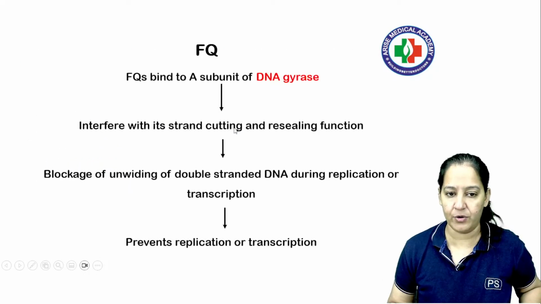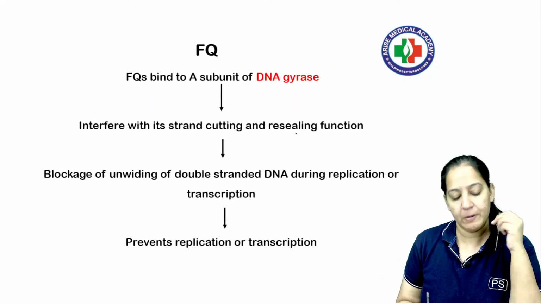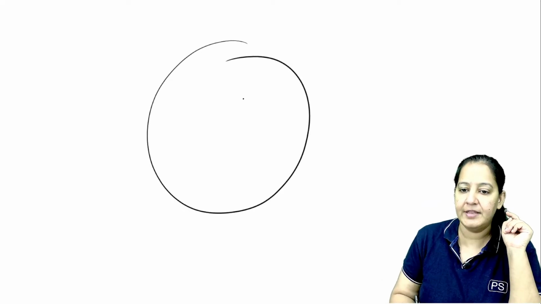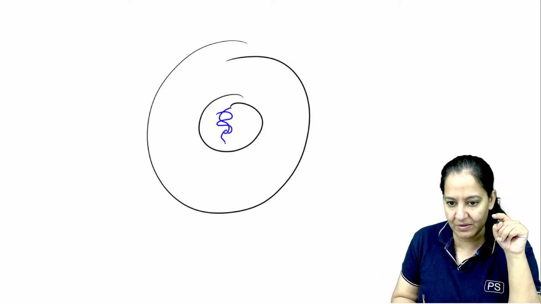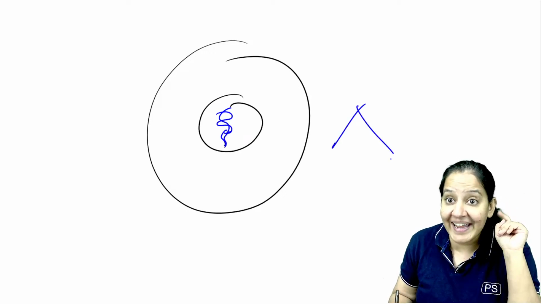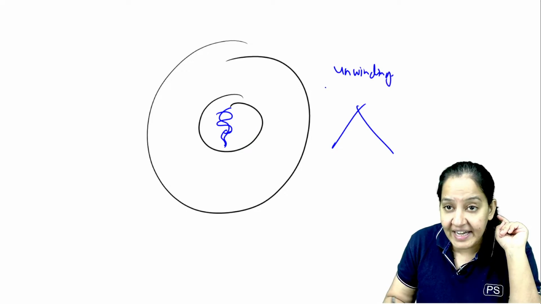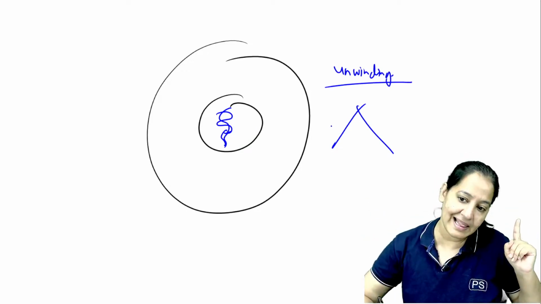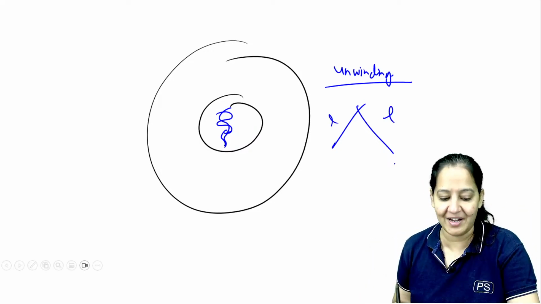There are many types of fluoroquinolones. I will tell you the classification. Fluoroquinolones, what do they do? See, how does the bacteria replicate? How does the DNA replication take place? What are the steps? In the nucleus, the double-stranded DNA is there. So the first step is unwinding of the double-stranded DNA into two different strands. One is leading, one is lagging. Without this step, you cannot conduct DNA replication.